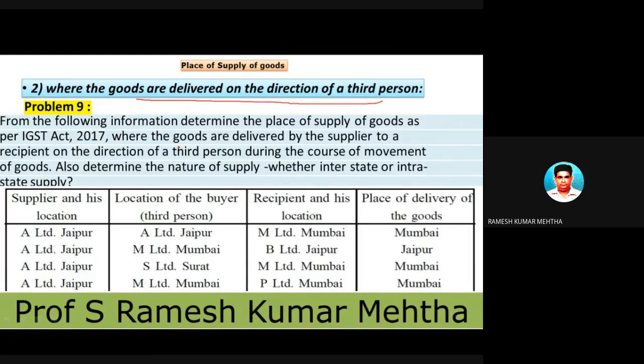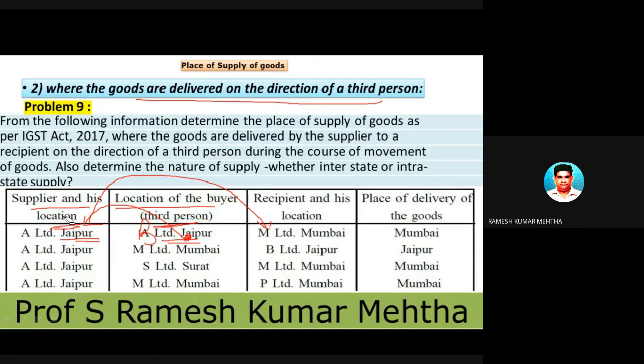The supplier is located in Jaipur. The buyer, that is the third person, B Limited, is also in Jaipur, and is asking A Limited in Jaipur to transport goods to M Limited of Bombay.